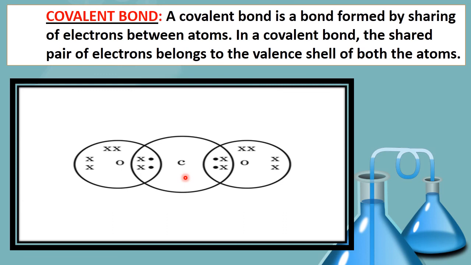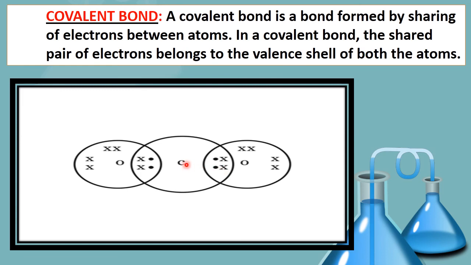So in carbon dioxide there are 3 atoms involved, 1 atom of carbon and 2 atoms of oxygen, and there is a covalent bonding. Now one more thing you need to know is that if you look at this portion, how many electrons are involved? 4, or you can say 2 pairs of electrons are involved. That means there will be a double bond between carbon and this oxygen. So you can use either of the words, either you can say 4 electrons are involved or you can say 2 pairs of electrons are involved.